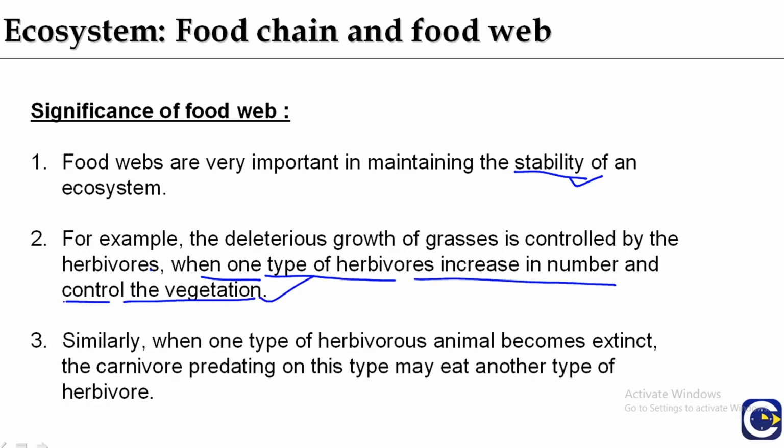Similarly, if one kind of herbivorous animal becomes extinct, the carnivore predating on this type may eat another type of herbivore. So, because of the different types of food chains present, there is stability in the ecosystem.